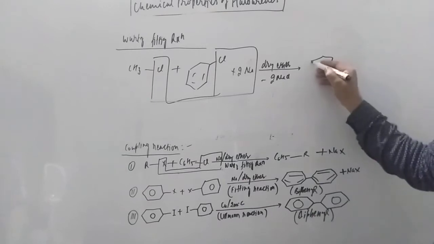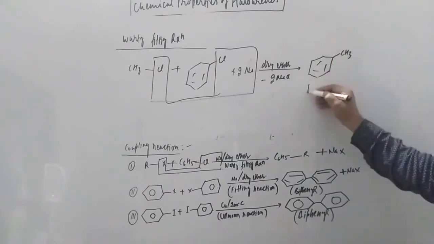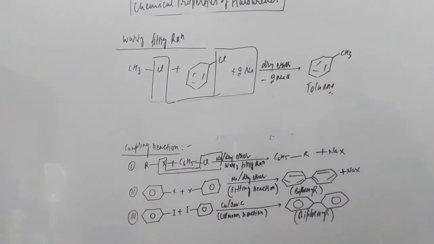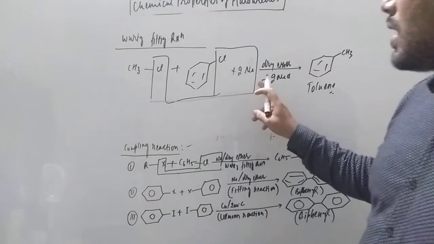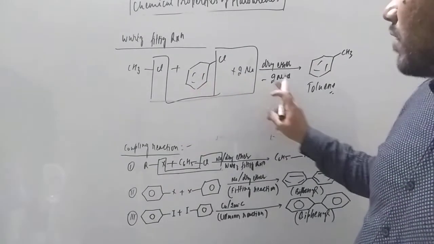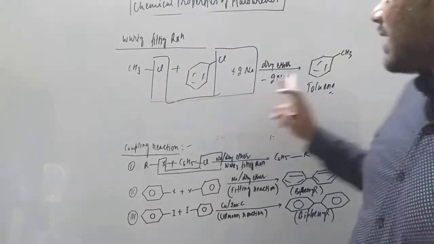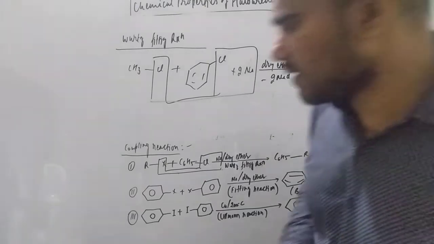You can check it out, student. What is the product you are going to get? Here is CH3. This product is known as toluene. So this is also a coupling product, student. Why? Because the two Cl are getting joined together, forming NaCl, and this benzene ring is clubbed together with the methyl group, so they form toluene. This is the Wurtz-Fittig reaction.